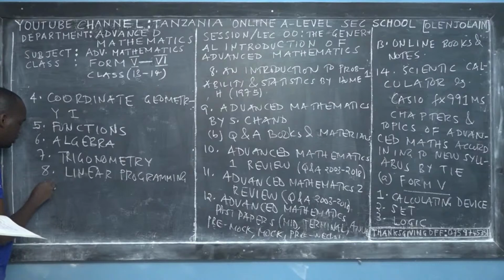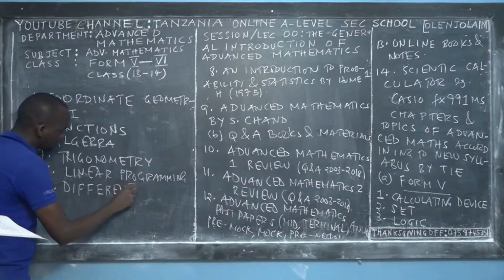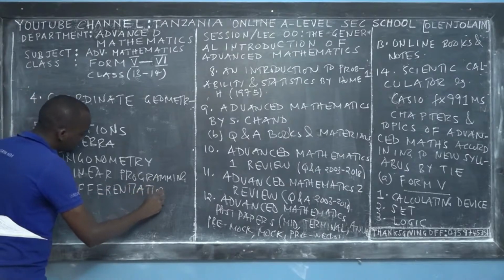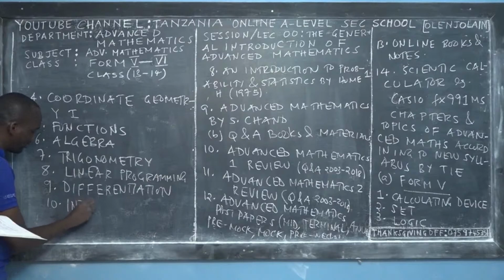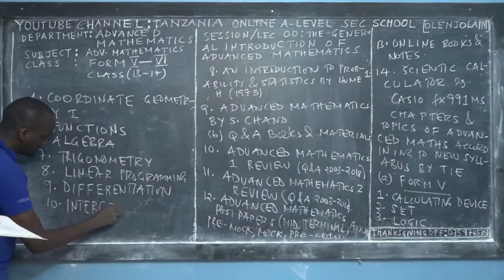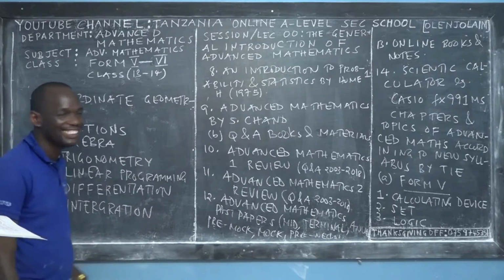The ninth topic for Form 5 is called differentiation. And the 10th topic and the last one, this is the father of all the topics, we call it integration. See the beauty of mathematics?